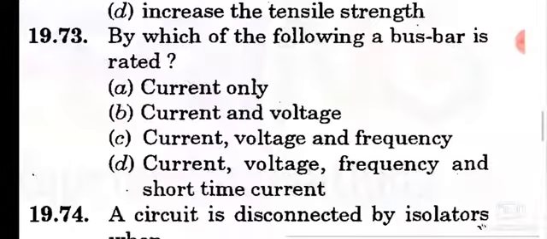Question number 73. By which of the following is a bus bar rated? Option D, current, voltage, frequency and short time currents. A bus bar is rated by current, voltage, frequency and short time currents.